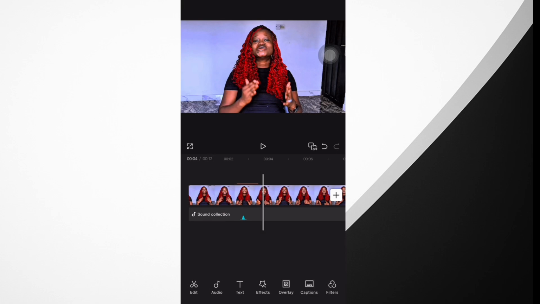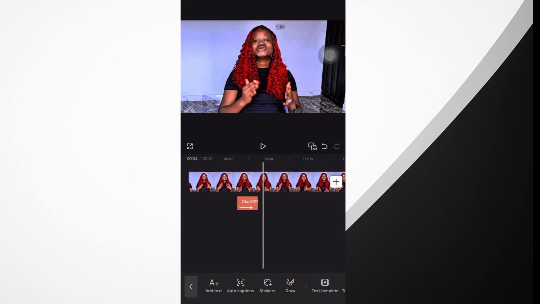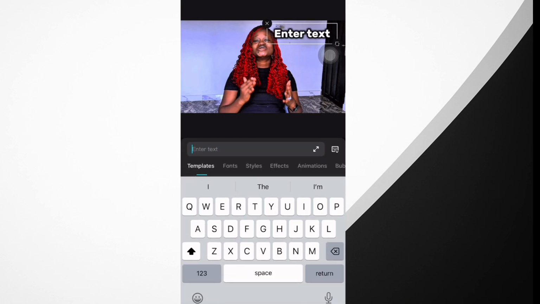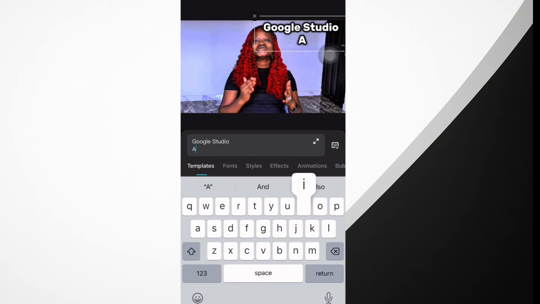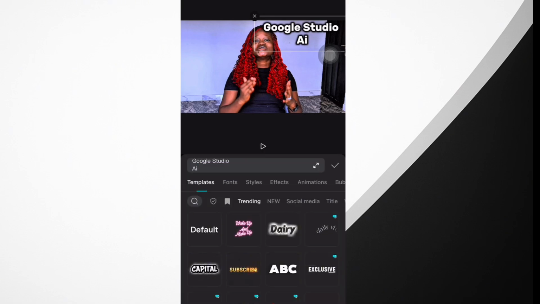Now go to our text. Now we want to add text. Then you type in what you want: Google Studio AI. This is our next text. Because we've already chosen our font, our size, our style and animation, it will automatically reflect in the next sentence or words that we want to type.